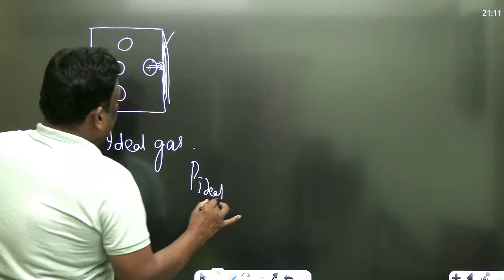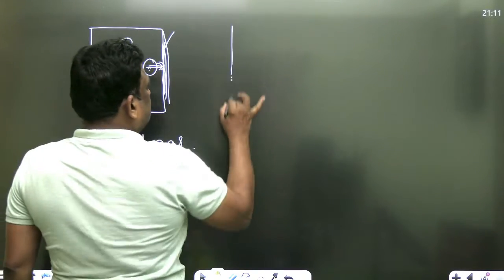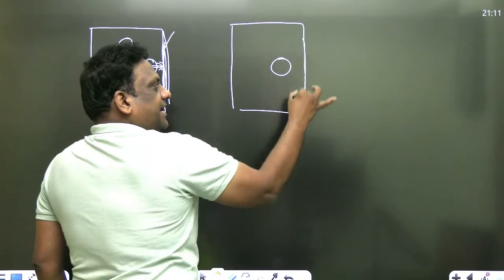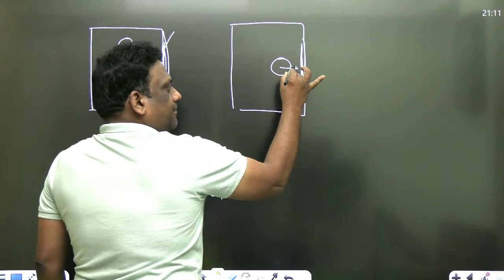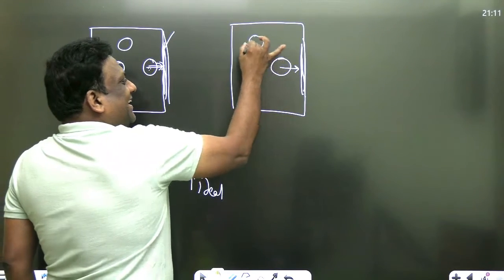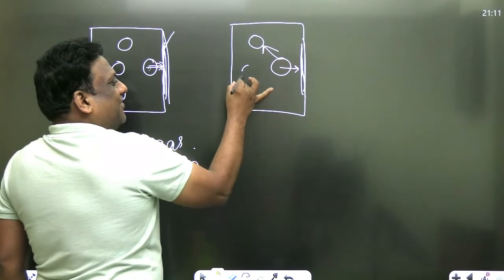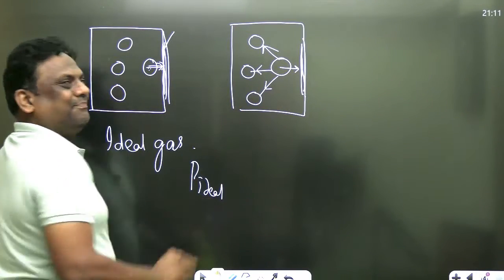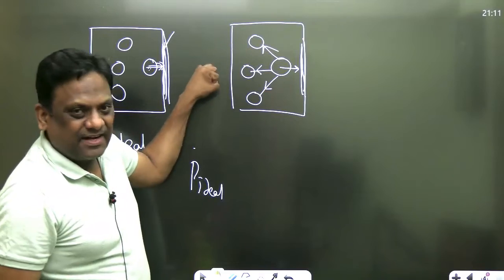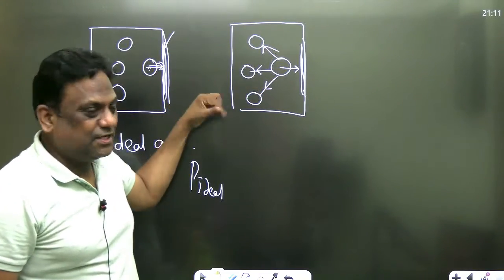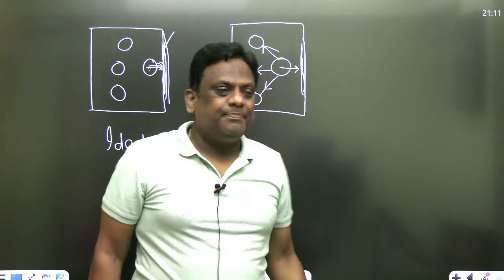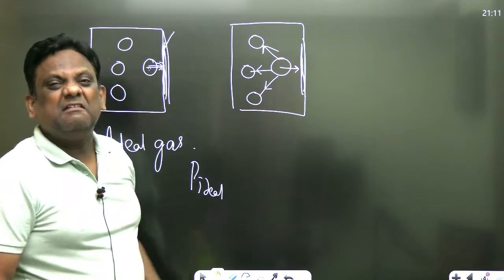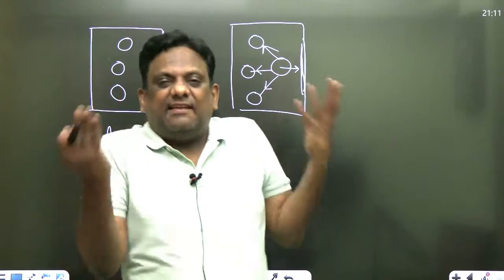So ideal pressure you are hitting. Now, observe here. This is GATE. This is your target. Now you are hitting. Relatives will pull you, friends will pull you, and neighbours will pull you. What is happening? This is the force of attraction. So in the real case, there is a force of attraction. So are you hitting with the same target? No. So with what pressure are you hitting? Less pressure. That's why your marks are less, sir.